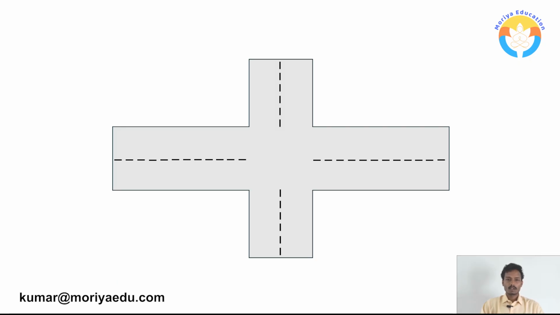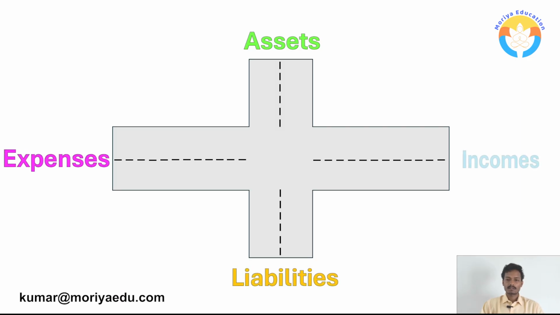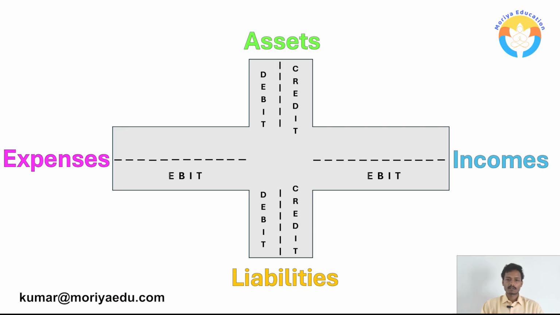Now, in this video, we have understood the account types: assets, liabilities, expenses, and incomes. And also we have understood debit and credit for assets and liabilities, and debit and credit for incomes and expenses also.